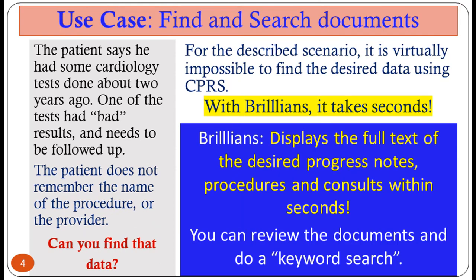Can you show me a real-life use case of how this is helpful to me? Okay, consider the following. The patient says he had some cardiology tests done about 2 years ago. One of the tests had bad results and needs to be followed up. The patient does not remember the name of the procedure or the provider. Can you find that data? For the described scenario, it is virtually impossible to find the desired data using CPRS. With Brillians, it takes seconds.